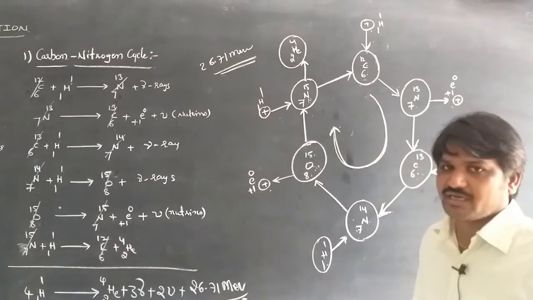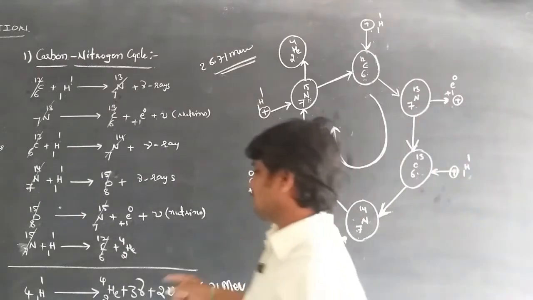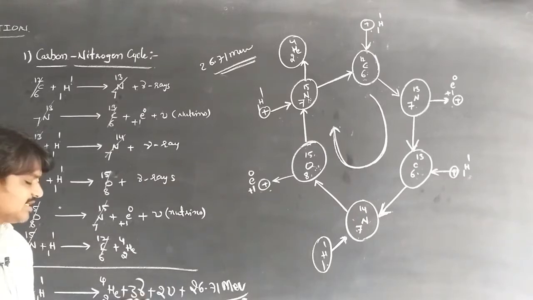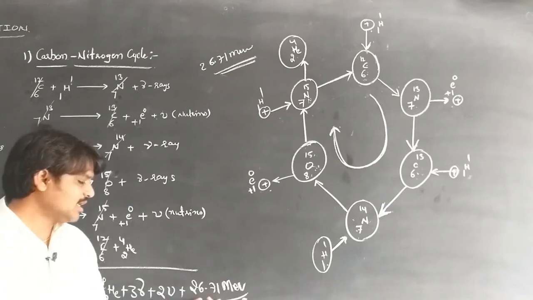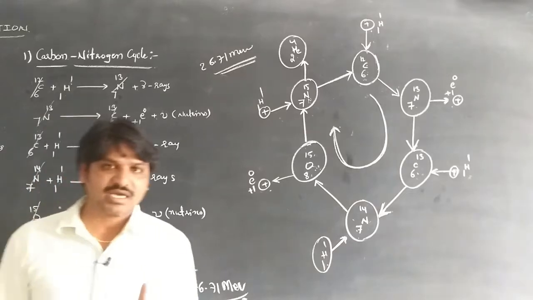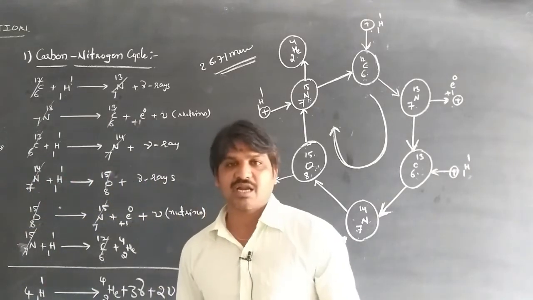So by calculating the remaining fusion reaction, we get that whenever 4 protons combine, they form the helium atom, emitting radiation with a neutrino, and energy is released. This is one of the stellar energy types, the carbon nitrogen cycle.